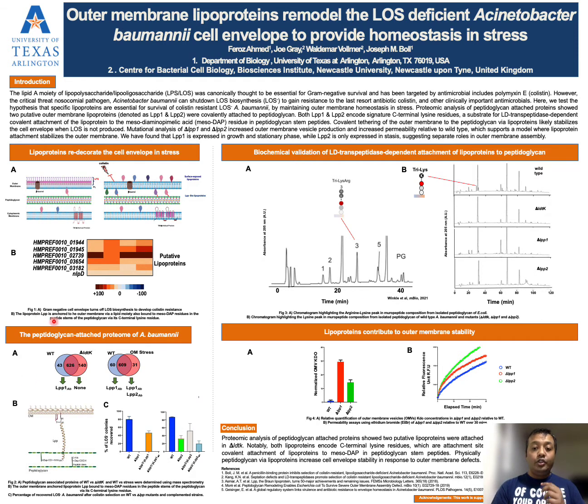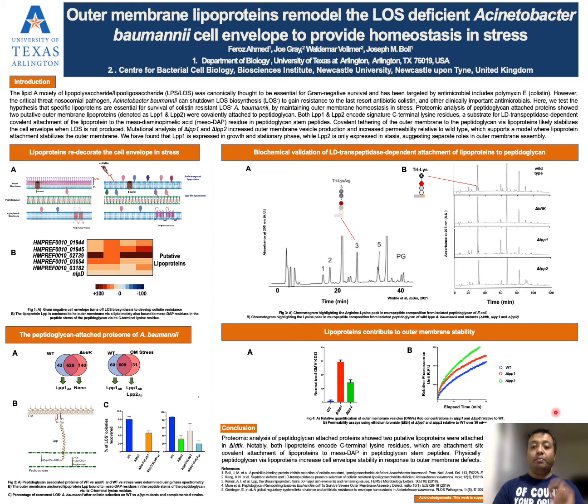In figure 2, I'm showing the proteomic analysis of the peptidoglycan-attached proteome. And we found one putative lipoprotein, LPP1, was attached to peptidoglycan in wild type but not in delta LDTK, which is a putative LD transpeptidase responsible for cross-linking glycan chains of peptidoglycan. Additionally, two lipoproteins, LPP1 and LPP2, were present during this outer membrane stress but not in wild type.